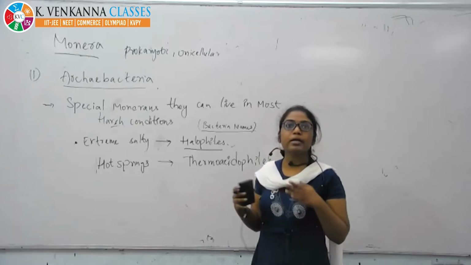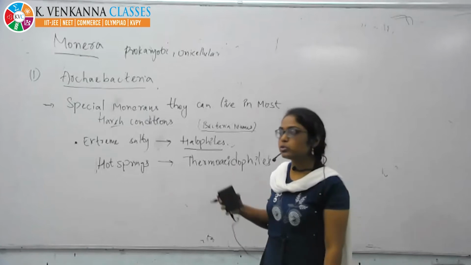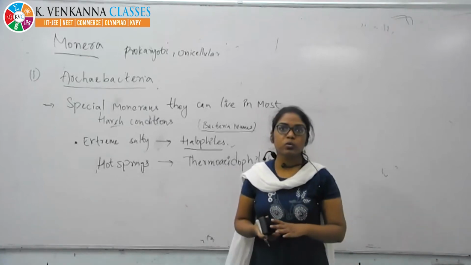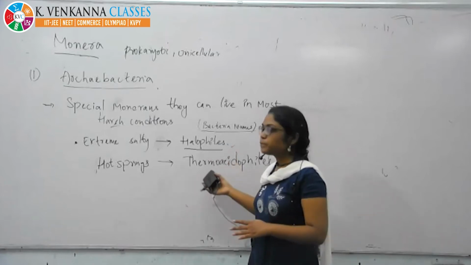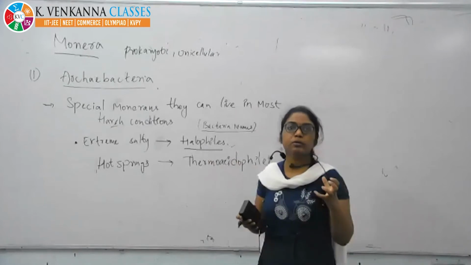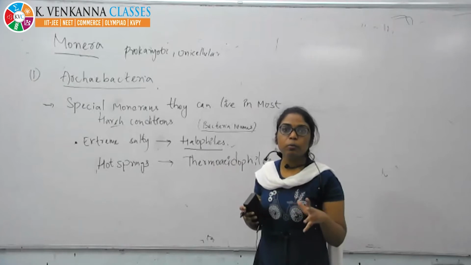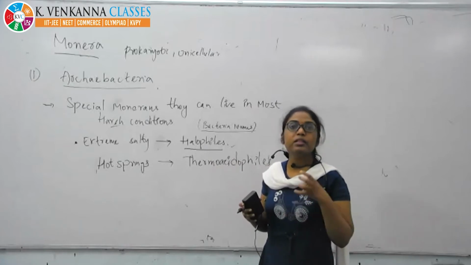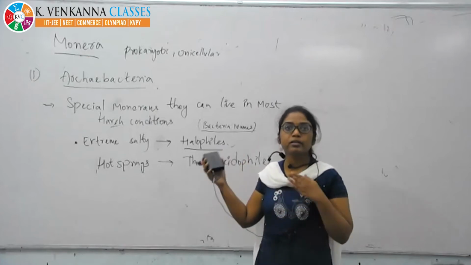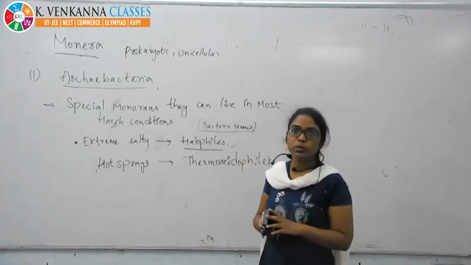But some bacteria can live in extreme conditions, like salt conditions and hot springs. We put more salt in our pickles so that no bacteria can live in that salty condition, but these bacteria can. Is that the halophiles? Is it understood?